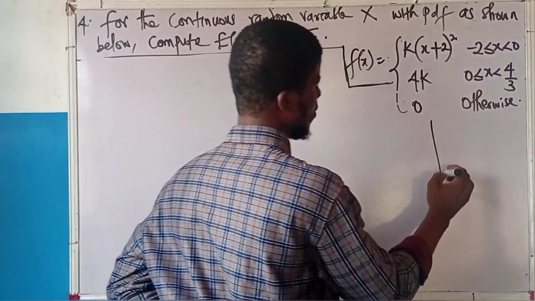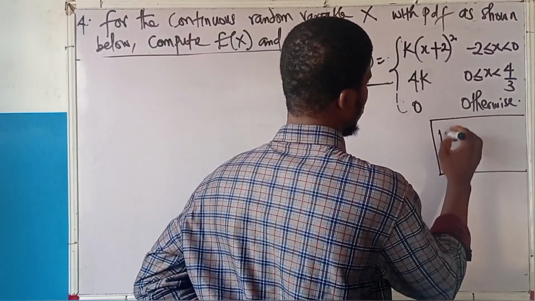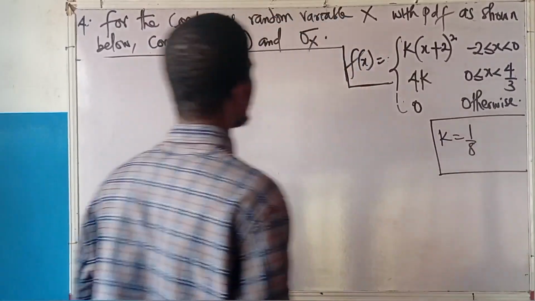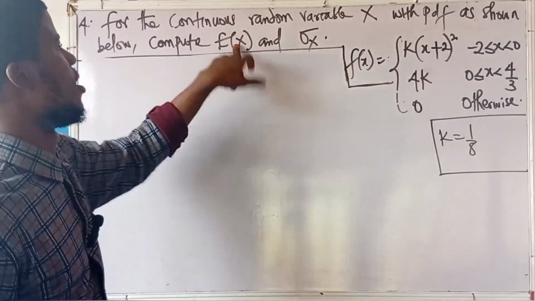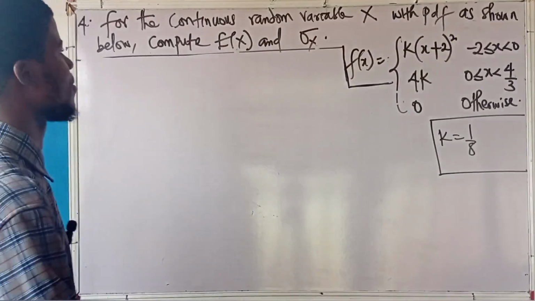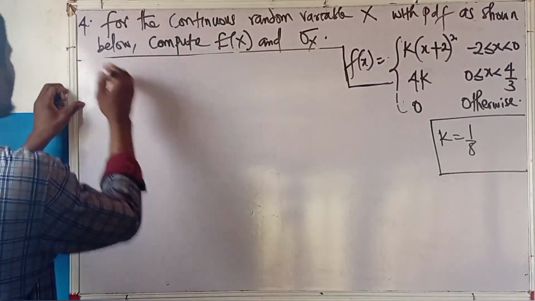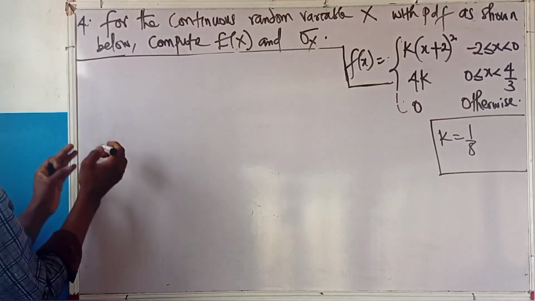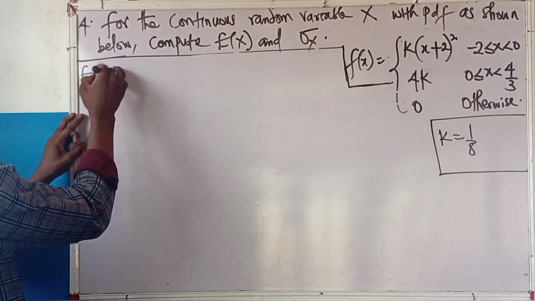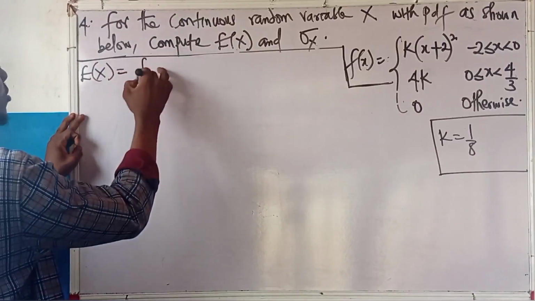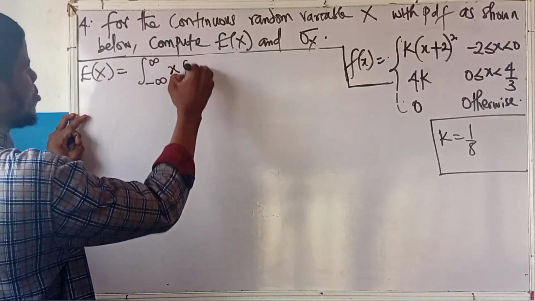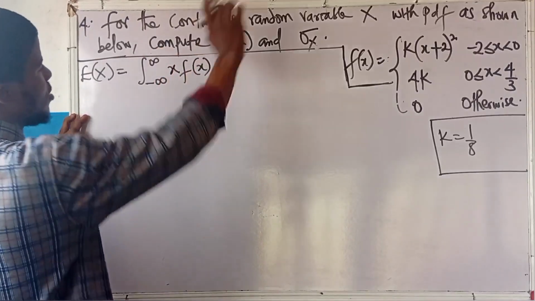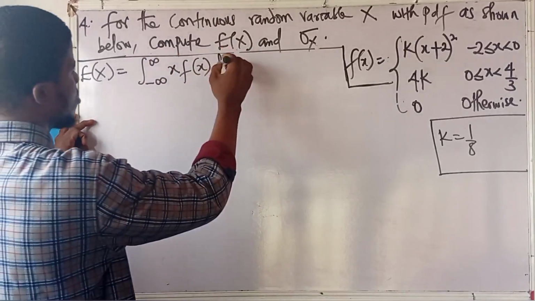Let me write that value somewhere. The value of k is 1 over 8. K equals 1 over 8. So we can proceed to determine the expected value of x and the standard deviation of x. Expected value for a continuous random variable is the integral from minus infinity to infinity of x into the density function of the distribution dx.